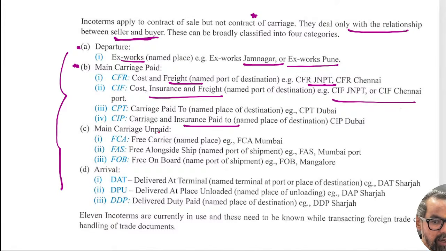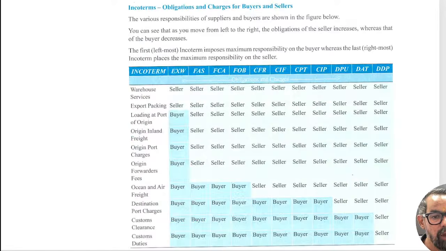Then when it comes to main carriage, FCA, free carrier, we have FAS, free alongside ship, free on board, and this. Then we have DAT, delivered at terminal, DAP, delivered at place, DDP, delivered duty paid. Now, if you come to this particular chart, the chart shows the responsibility of supplier and buyer in this particular figure. At what stage?